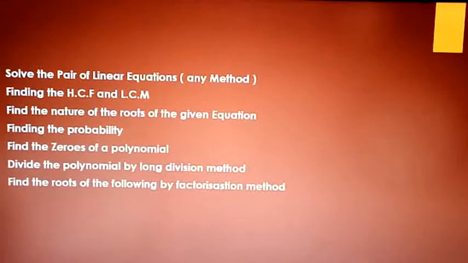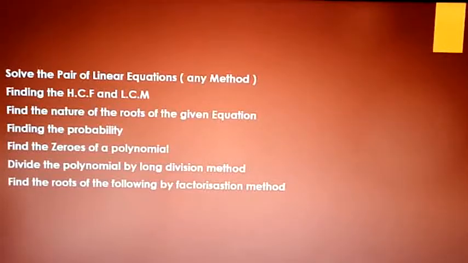Now the next question is, find the zeros of a polynomial. You need to find the zeros of a polynomial, right? Alpha plus beta, alpha into beta condition, like that. Now the next question is, divide the polynomial by the long division method. I think it's exercise 9.3, polynomial chapter. Definitely they can ask a question based on that exercise. So keep that in mind. So these are important questions, right? Next, exercise 9.3, polynomial chapter.